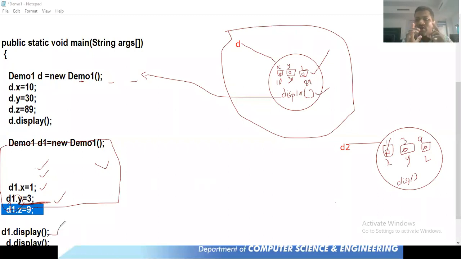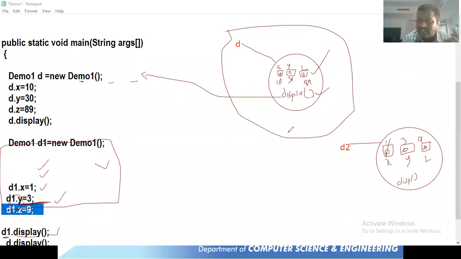This time again I'm calling the same function display, but with respect to which object am I calling here? D1 object. When I call this display function with respect to D1, what's the logic that we have in it? Only one logic that we have: system.out.println XYZ.